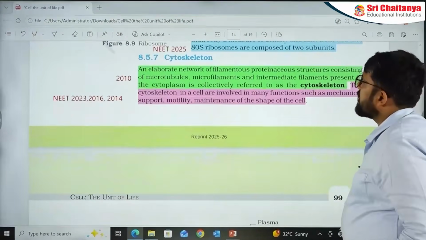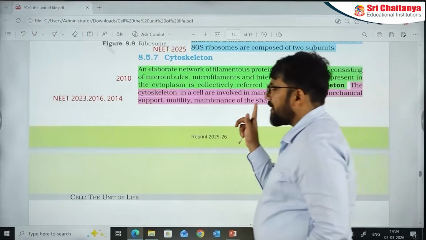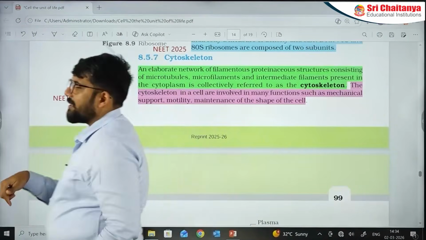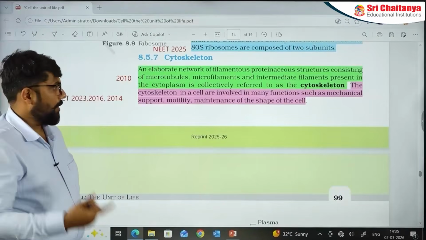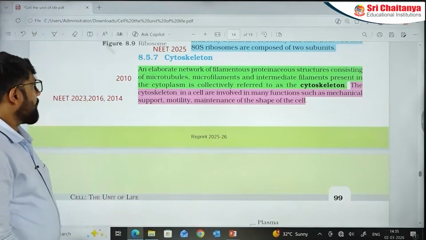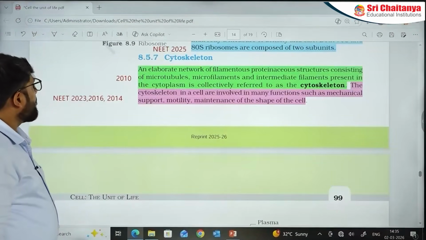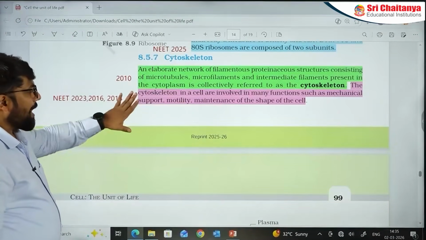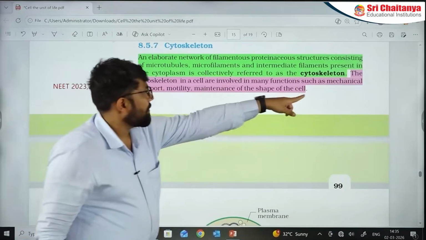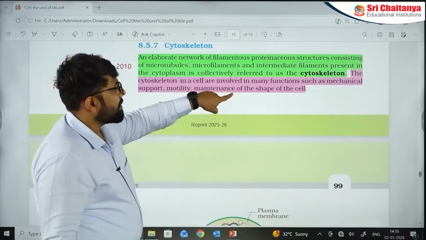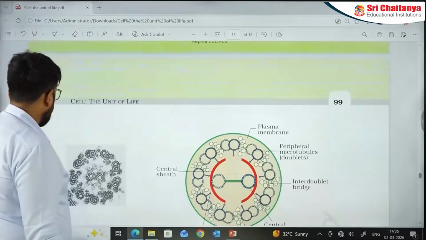Then you have cytoskeleton sections. Cytoskeleton I've already discussed with you. They are talking about that particular sense only, because cytoskeleton has overlapping functions with cilia, flagella, centriole and all those. That's why it makes a very important question part. The mark from green: 2010 made a question. In NEET 2023, 2016, 2014 we have these questions, or questions from the functional section, that is mechanical support, motility, maintenance of the shape of the cell, have appeared before in the questions.